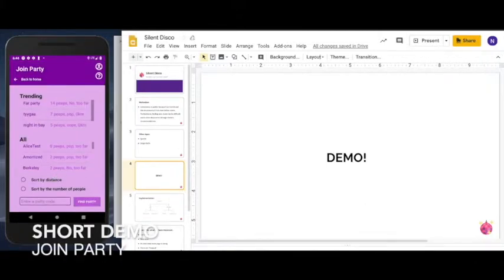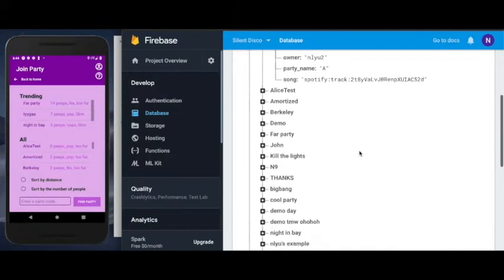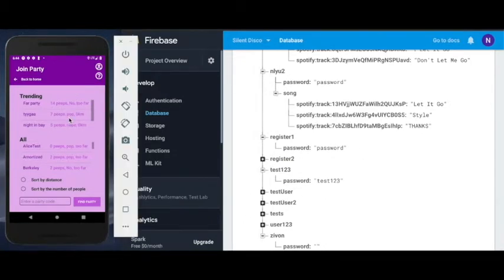There are about 10 parties stored in our Firebase here. The trending parties are the parties that are very hot, sorted by the number of people. And in All Parties, you could either sort by distance or by number of people, so they show the same result. There's a rule: you can only join a party that is less than 1 kilometer away from you, because we want to connect the people in the BART, right? So that makes sense.